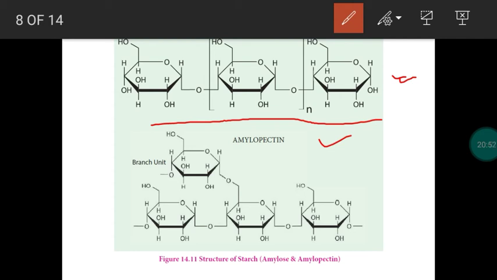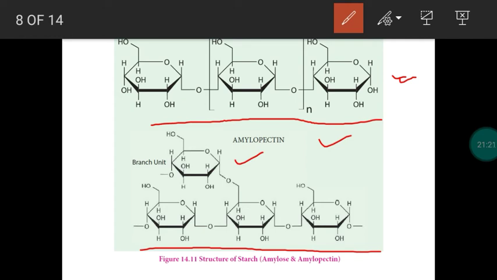So straight chain arrangement, maximum 4,000 glucose units will be present in the amylose. Maximum 4,000, 1 mark. And amylopectin is in contrast to this. Amylopectin has a straight chain as well as a branched chain. In amylopectin, the monosaccharides are arranged in a straight chain, and we also observe a branched chain.